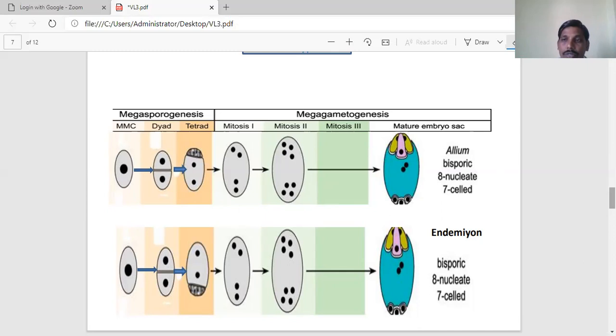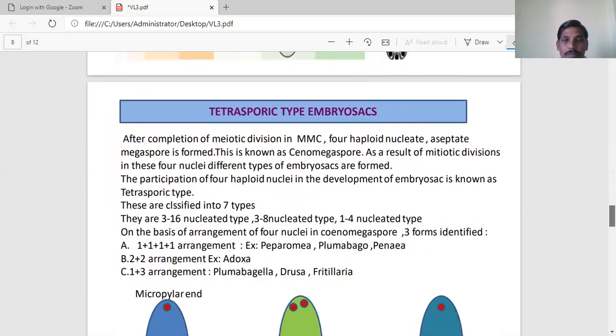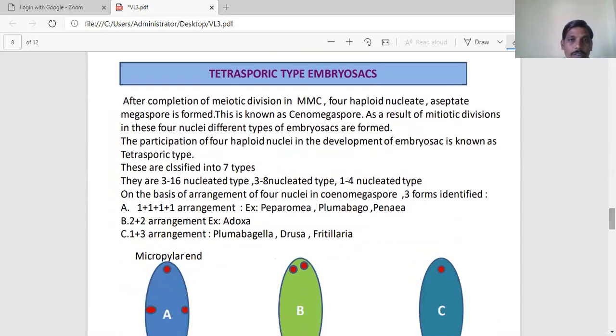Okay. So next, the one important one is the tetrasporic type of embryo sacs. From the examination point of view also, it is very important. Notice that most students are scared to understand the tetrasporic embryo sacs. After completion of meiotic division in the megaspore mother cell, a four haploid nucleate aseptate megaspore is formed, because here only free nuclear divisions take place.